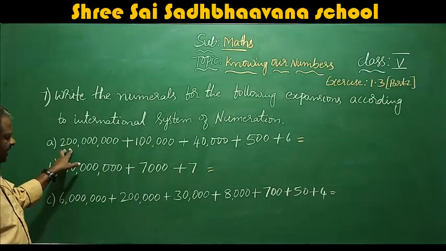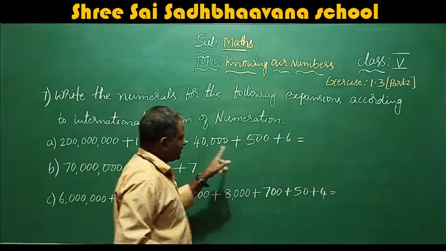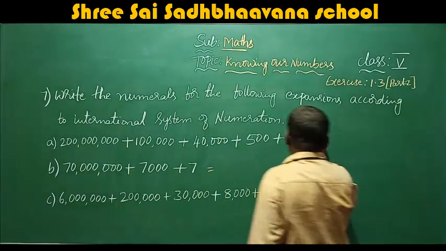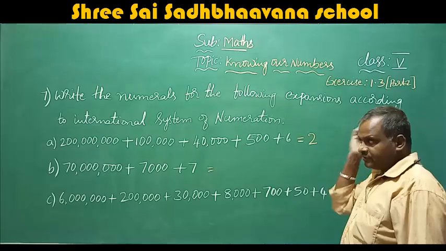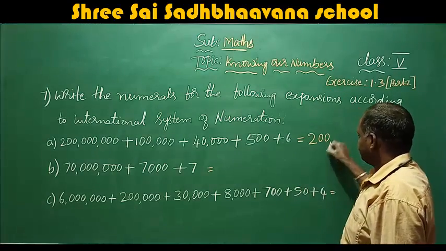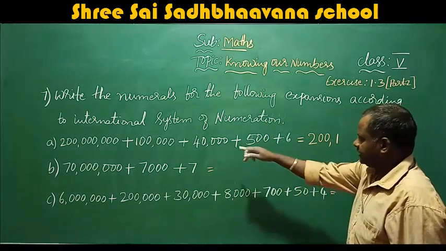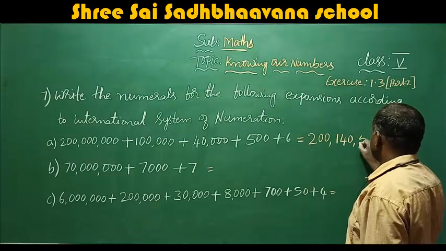Okay. 200 million, 100,000, 40,000, 506. So first you write 200 million. No 10 million or million, so you write 200 million. Okay. 100,000, 40,000, 506.